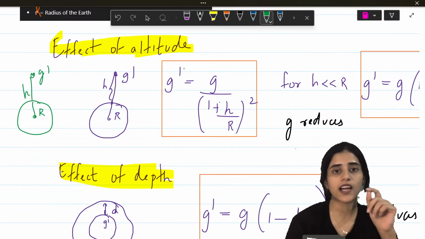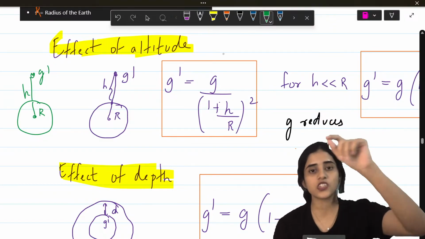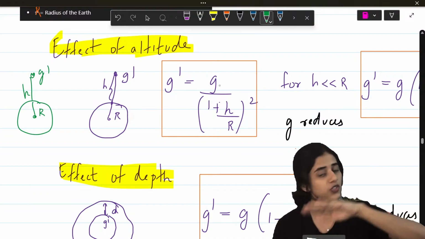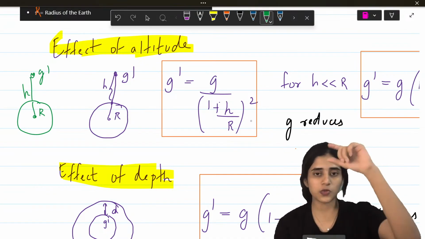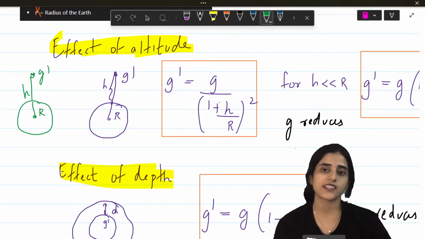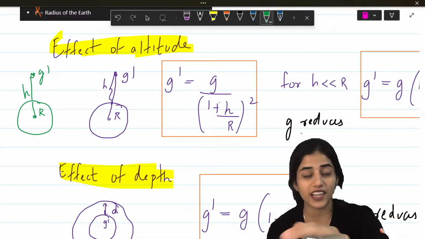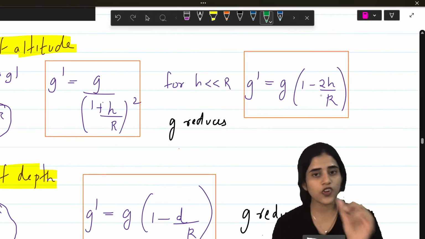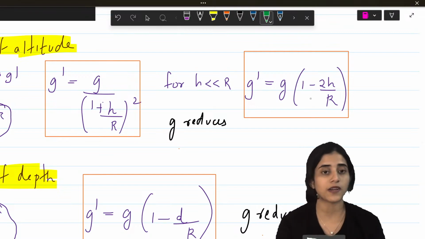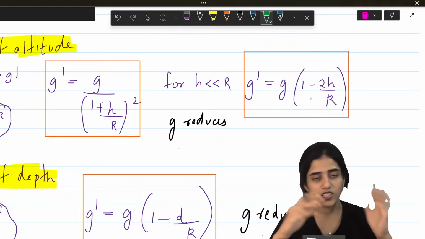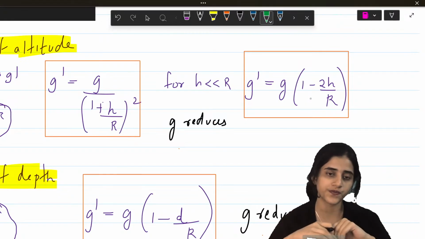So what is the formula? G dash, which is the gravity at a point at height h above the earth, is g, which is the gravity on the surface of the earth, divided by (1 plus h by r) whole square. h is the height at which you are finding gravity. R is the radius. So it will definitely be less than 10. As you go up, gravity will reduce. Now this formula can also be rearranged as G dash is equal to g into (1 minus 2h by r). You need to learn both. You can just learn one and get the other from it, but you need to learn both.